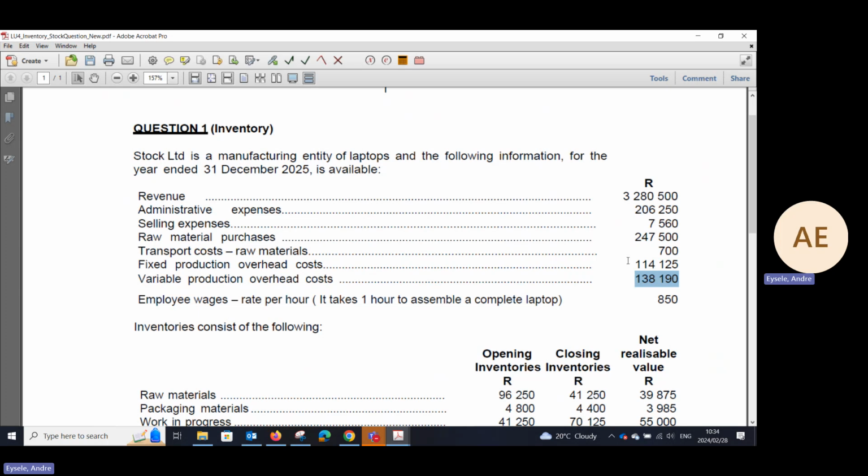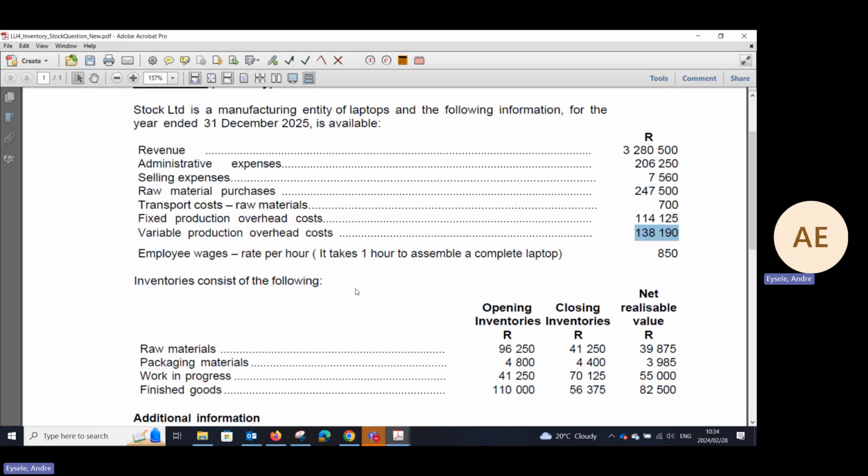In normal circumstances, we cannot allocate fixed production overhead with ease to the production costing of the items that you produce. Whenever you operate under normal capacity, the company has realized that if they produce 2,000 units, they can allocate a standard unit rate of, say, 50 Rand per unit to the specific items that you've produced. That is under normal circumstances, where you can allocate a production rate per unit to these items.